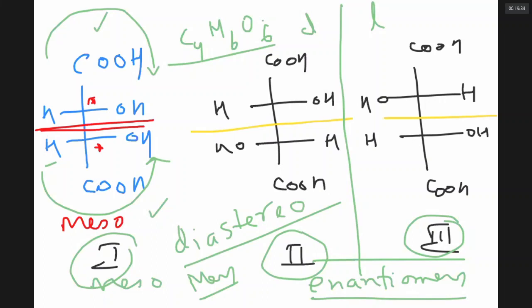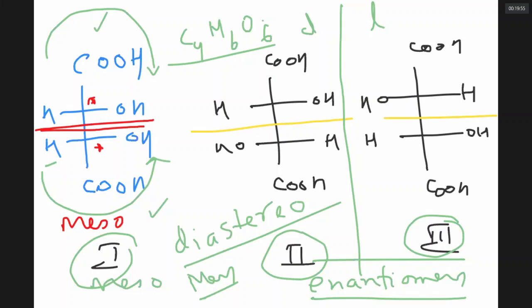Sir, for optical activity, we need non-superimposable images. No. For optical activity, you should have a compound that has a chiral carbon. One chiral carbon, at least.